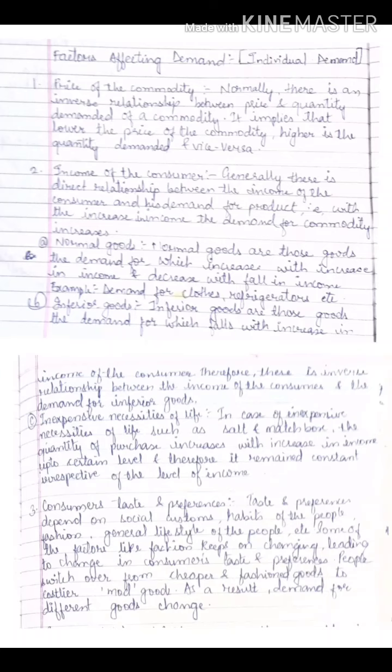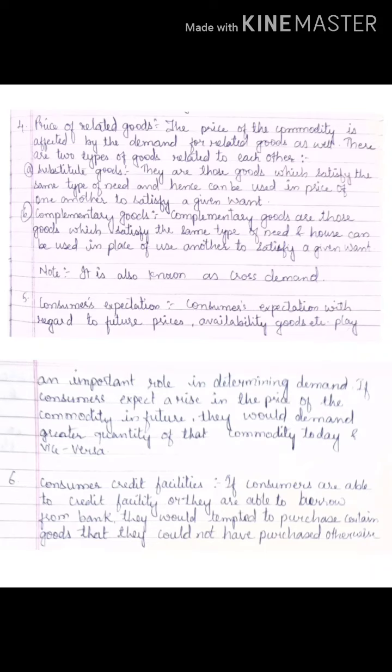consumer relationship. Now next is consumers' taste and preference. Now what do you mean by consumers' taste and preference? Your taste and preference all depends on what? Your customs, your traditions which you follow, your habits, right? So generally people's lifestyle, if I am used to wearing salwar kurta, I will prefer that kind of cloth only.